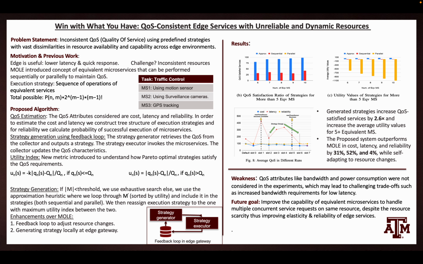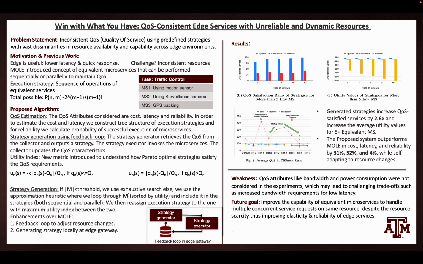So, when we come to the results, we can see the number of QoS satisfied services is much higher compared to the predefined strategies. In fact, QoS satisfied services increase approximately by 2.6 times, and our proposed approach also has higher utility values compared to predefined strategies, which means most of the strategies generated exceed the QoS requirement specified.